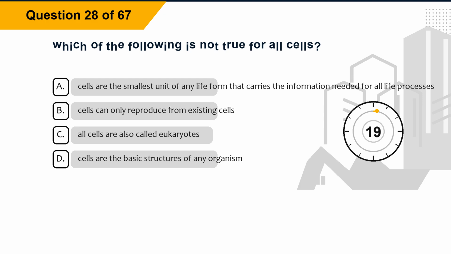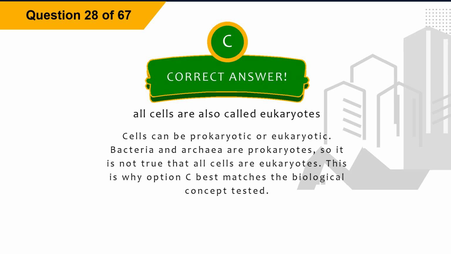Question 28. Which of the following is not true for all cells? Option A. Cells are the smallest unit of any life form that carries the information needed for all life processes. Option B. Cells can only reproduce from existing cells. Option C. All cells are also called eukaryotes. Option D. Cells are the basic structures of any organism. The correct answer is option C. All cells are also called eukaryotes. Explanation. Cells can be prokaryotic or eukaryotic. Bacteria and archaea are prokaryotes, so it is not true that all cells are eukaryotes. This is why option C best matches the biological concept tested.